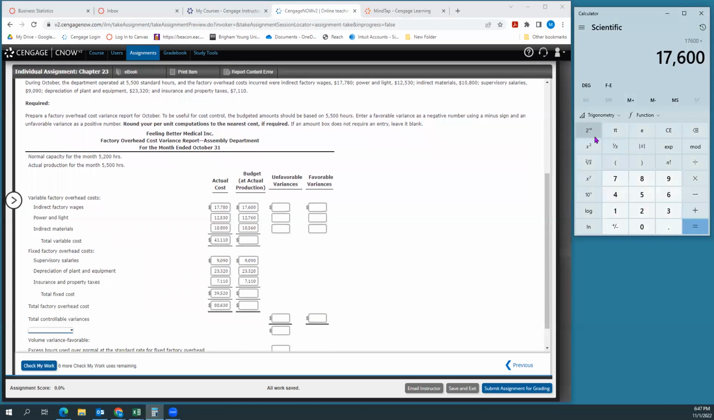So I'm going to add up my budgeted actual production numbers, 17,600 plus 12,760 plus 10,560, 40,920.